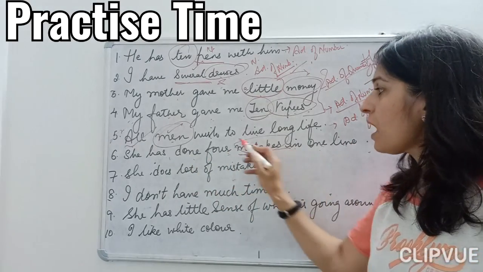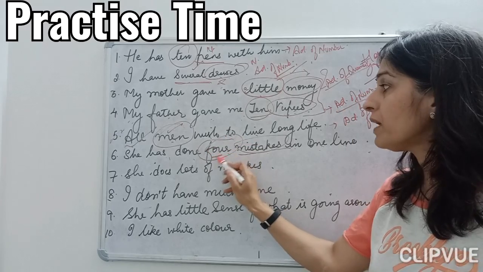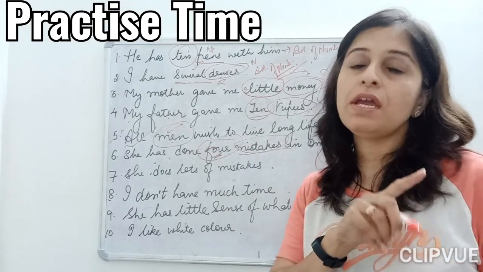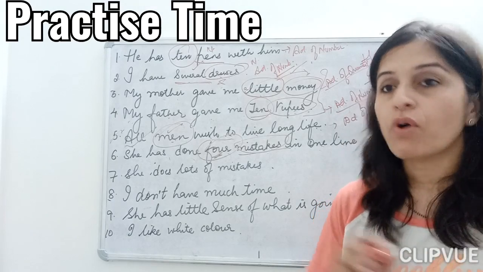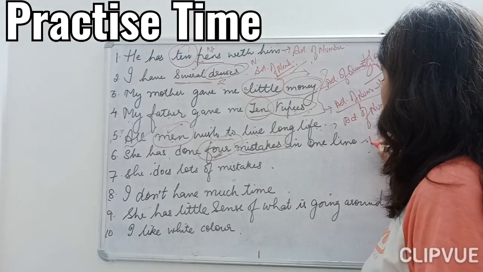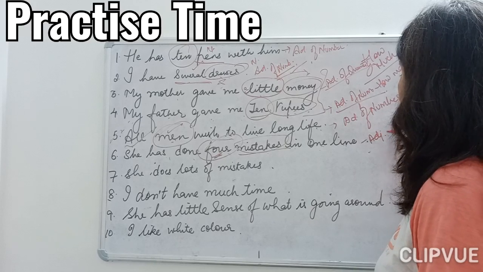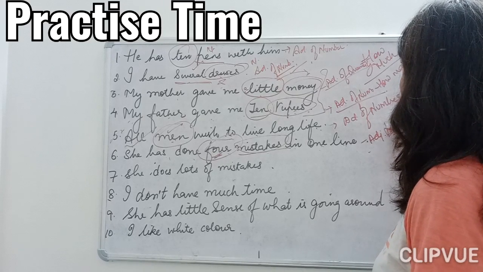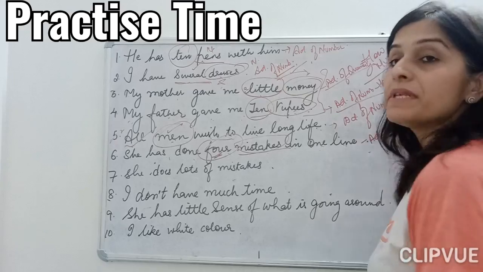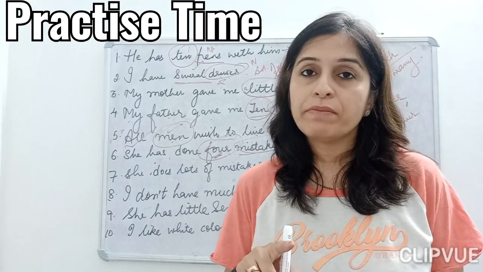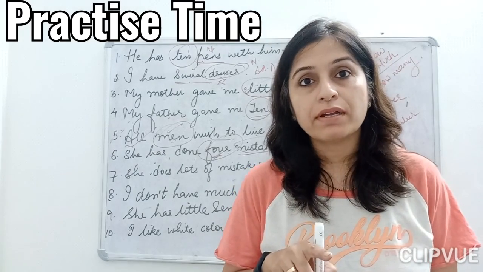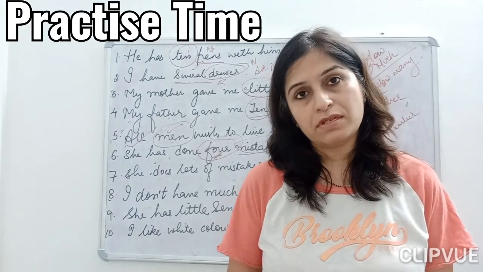Now how many mistakes have you done? My adjective used here is the cardinal number, children, so it becomes an adjective of number. How many mistakes has she done? She has done 4 mistakes. Doing mistakes is not a problem, children, but learning from the mistake is more important than repeating your mistakes again and again.